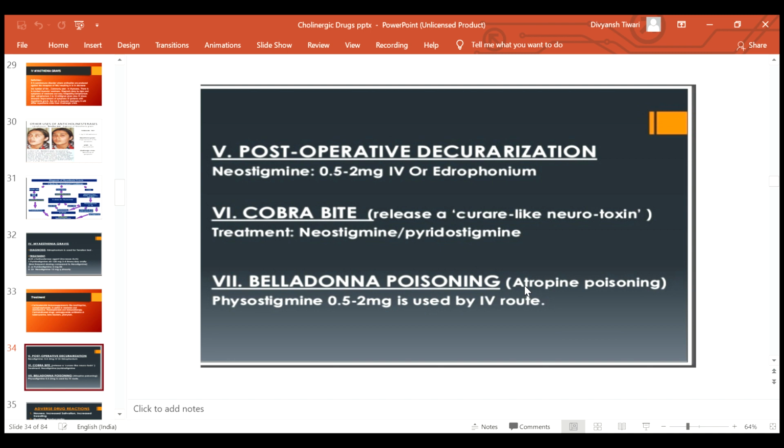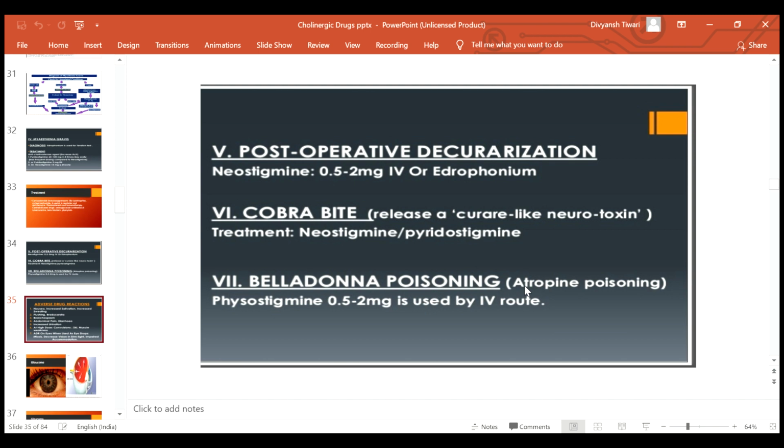Now other uses are post-operative decurarization. Neostigmine 0.5 to 2 milligram IV is used. In case of cobra bite, neostigmine is used. In belladonna poisoning, physostigmine 0.5 to 2 milligram IV is used.